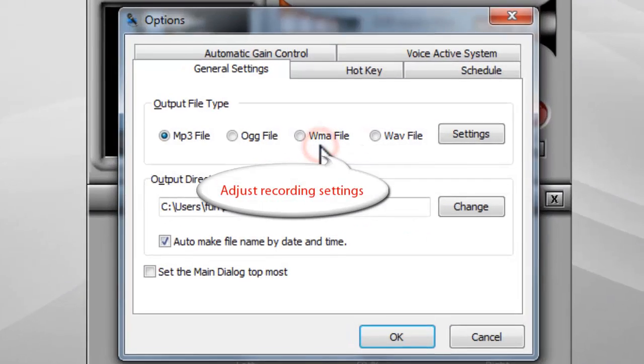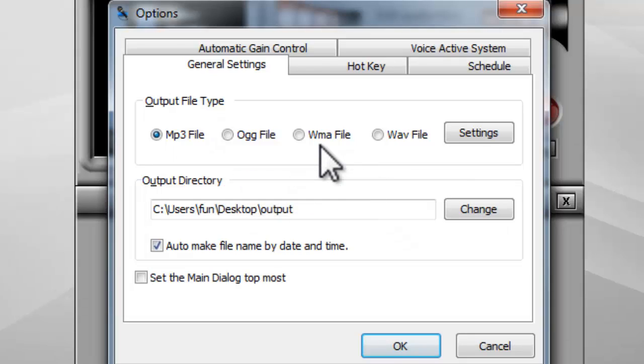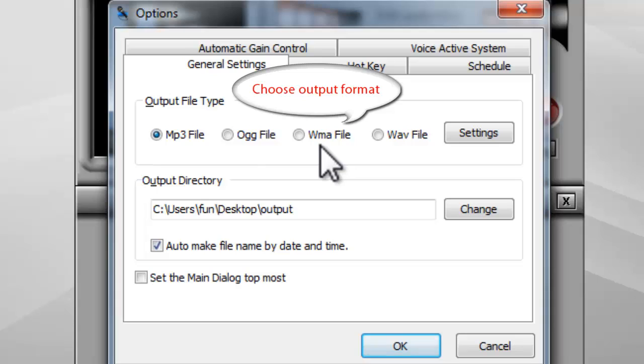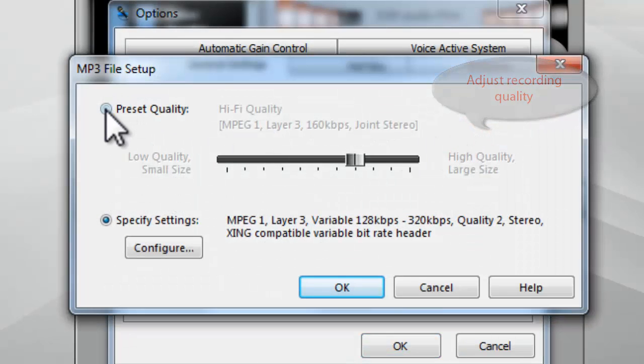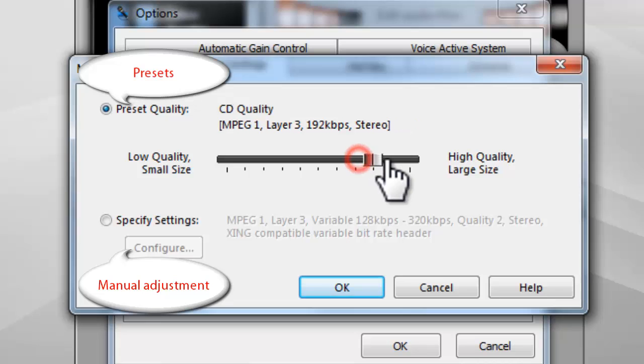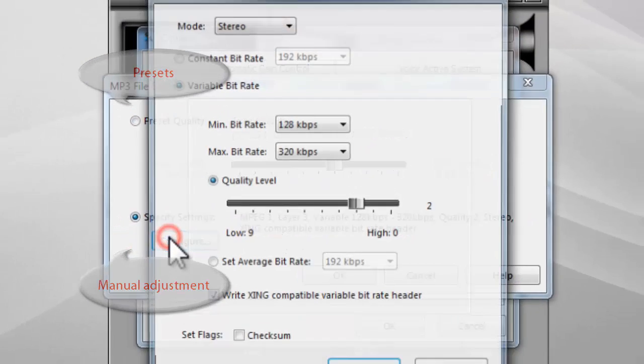Click Options to adjust recording settings. In General Settings tab, you can specify the output format. Choose MP3 as the output format. Click Settings to adjust the recording quality by presets. Or, manually adjust the parameters.